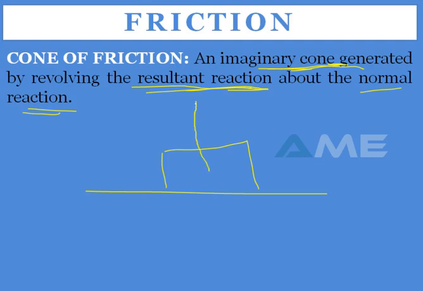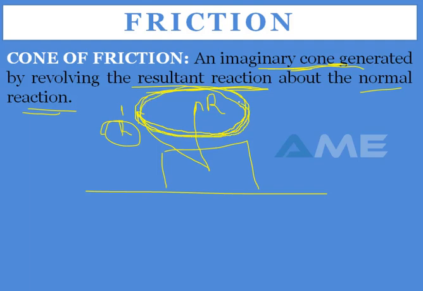This is your normal reaction R, and this is your resultant reaction R dash. If this resultant reaction is rotating about your normal reaction in this way, then the curve you get is the imaginary cone generated by the resultant reaction about the normal reaction. This is your cone of friction.